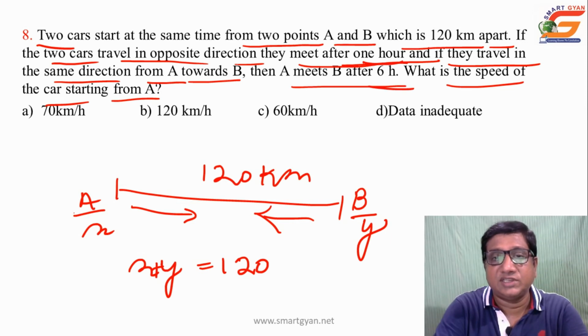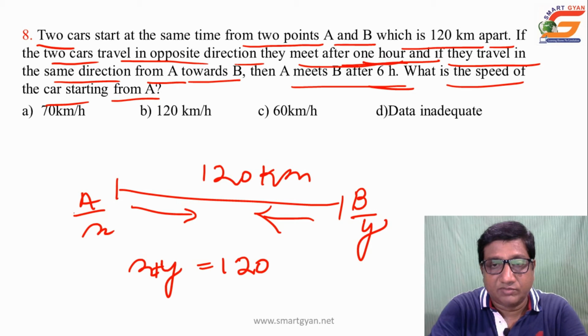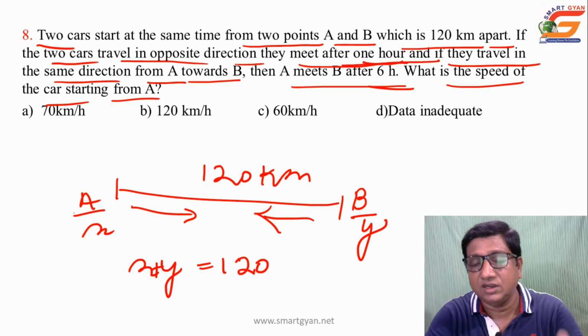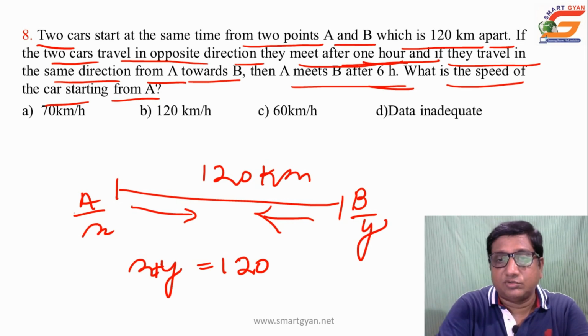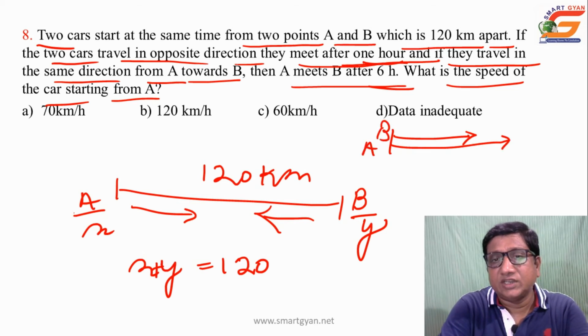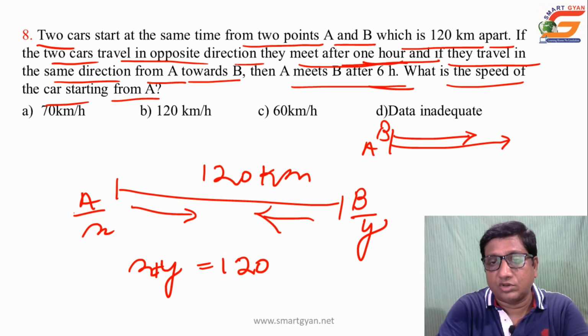Then A meeting B, starting from A, means A overtakes B. If they move in the same direction, A overtakes B in 6 hours, which means the speed of A is more, that is x is greater.